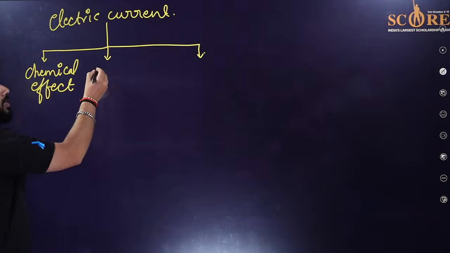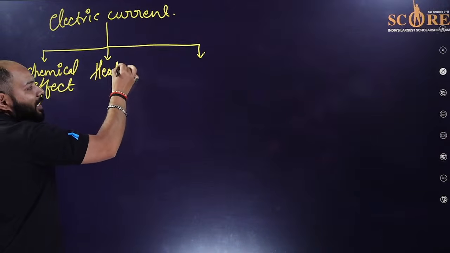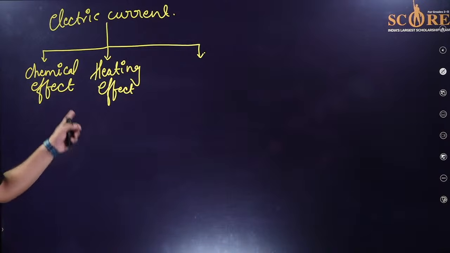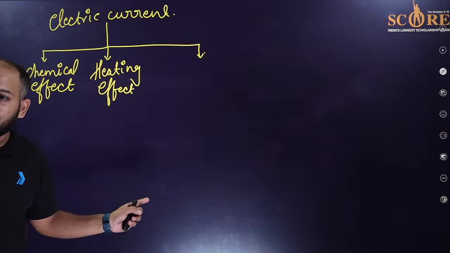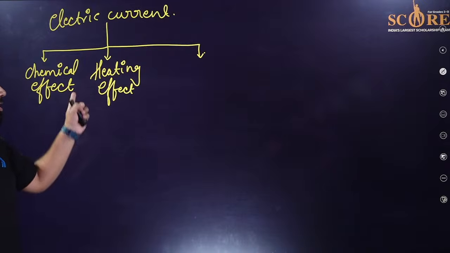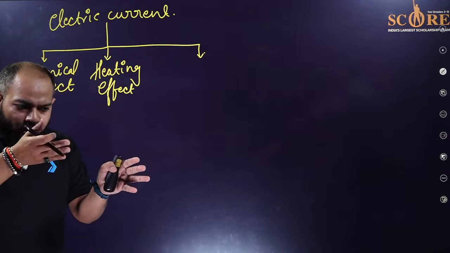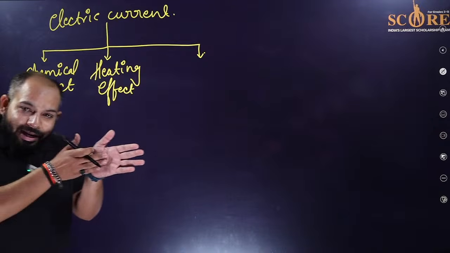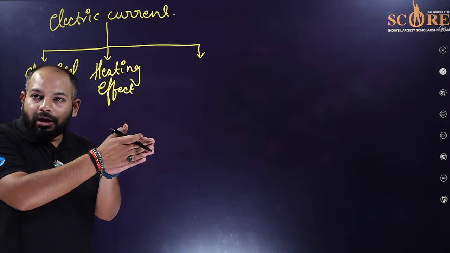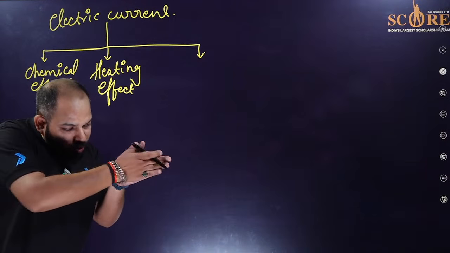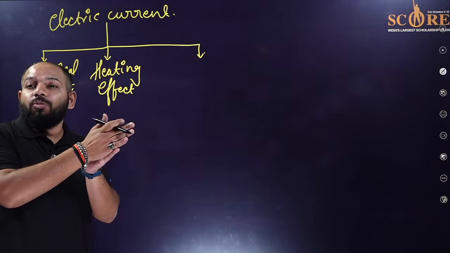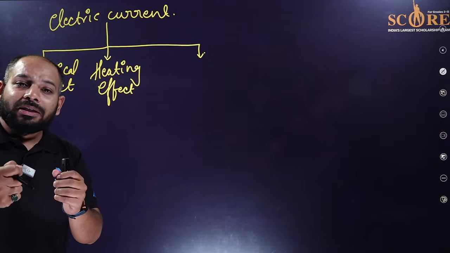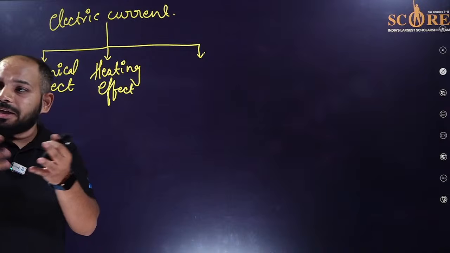Then we have the heating effect of electric current, just like the bulb, the heater, the toaster, the iron. When the current flows, because the material has high resistance, it won't let the electrons or the charge move further, and more force needs to be applied. Due to the more force, there will be more friction, a practical approach we can say. And more friction makes it do what? It starts to glow or makes more heat.